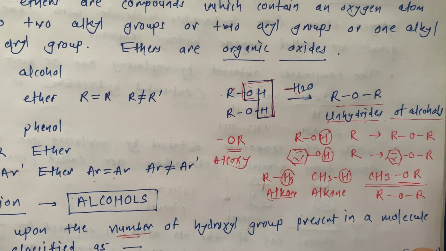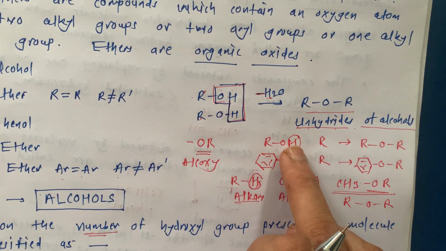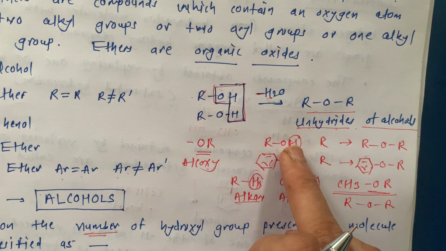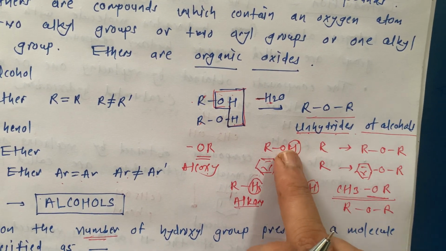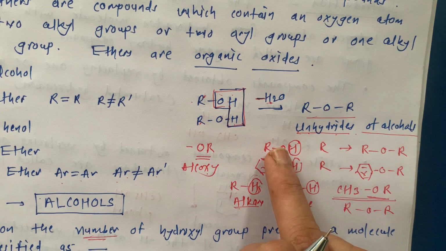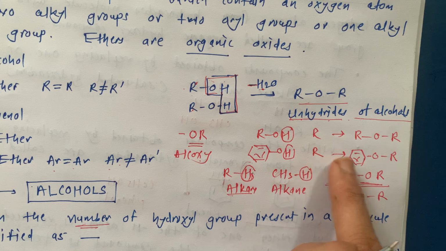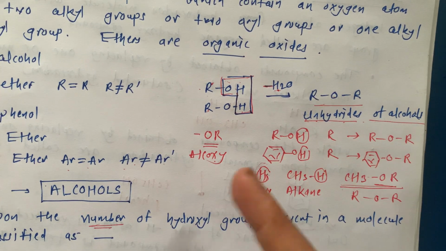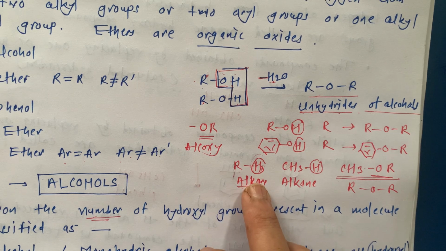Last time we were here, I said that in ROH, if the H is replaced by R, then it becomes ROR. This is the alkyl derivative of alcohol. Another way to say it is that this is the alkoxy derivative of alkane.